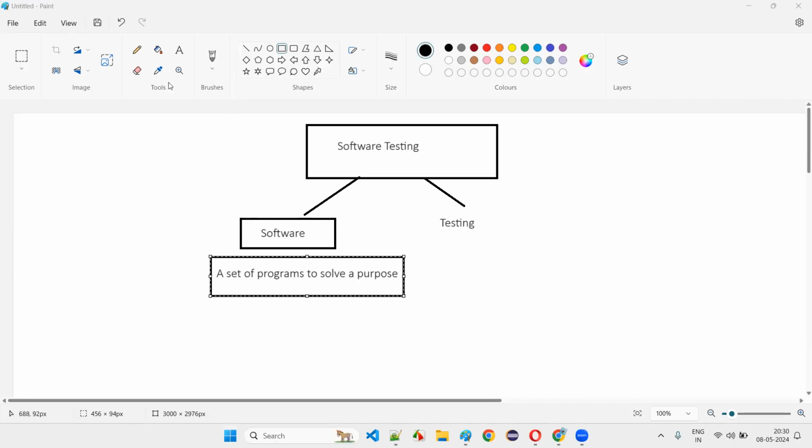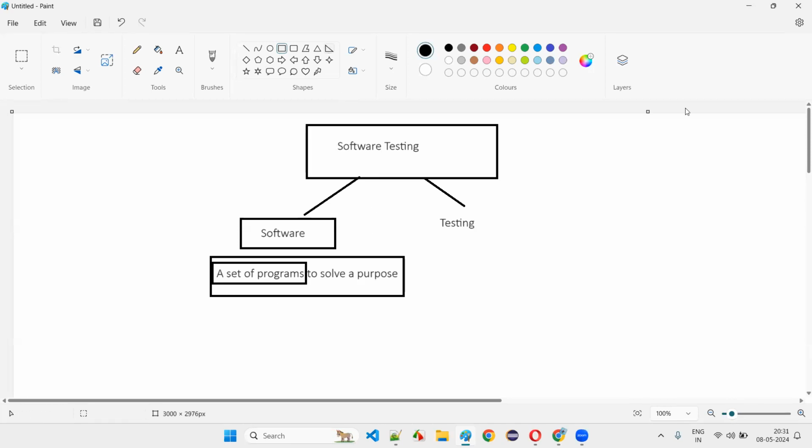And how did they develop the Paint software? By writing a set of programs. What is the purpose it is solving? Why did they develop it? Just for time pass, they have not developed it, right? The developers of Microsoft have written lots of code, that is nothing but a set of programs, to give instructions to the computer in such a way that something can be drawn, to solve a purpose known as drawing. Drawing is a purpose, and for that, to help us in drawing something, the developers of Microsoft have developed a lot of code, a set of programs.